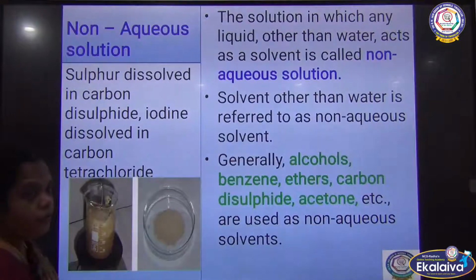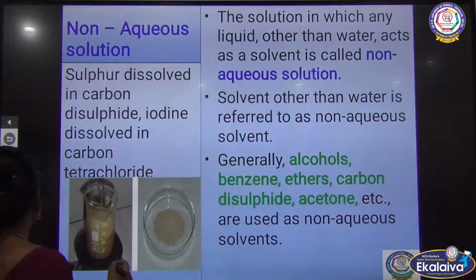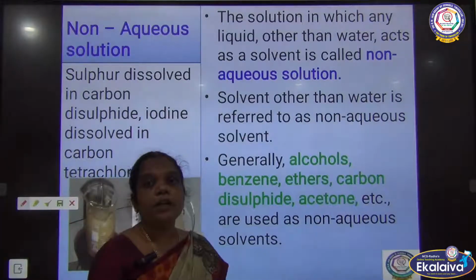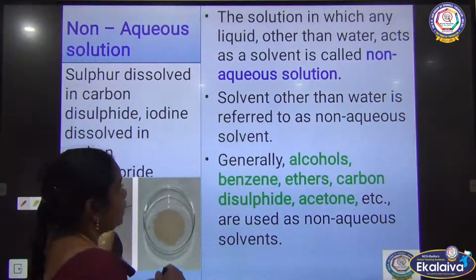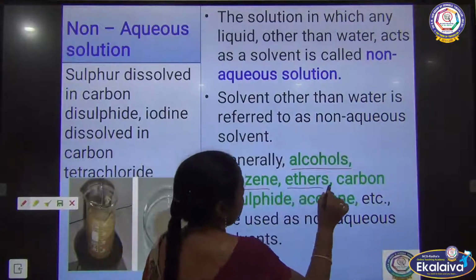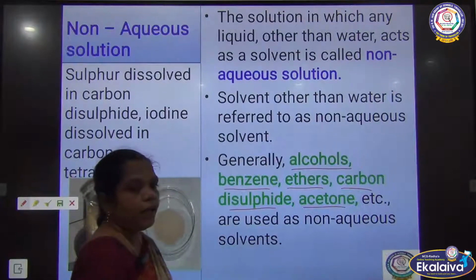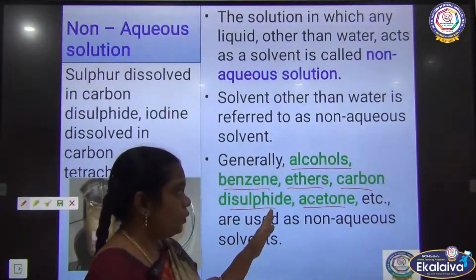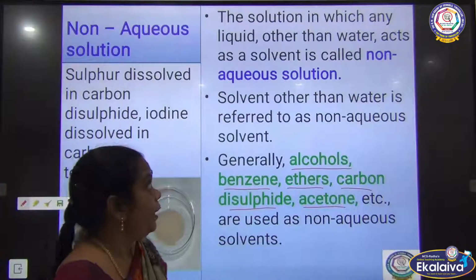And next, non-aqueous solution. From the word itself you can tell that non-aqueous means other than water. Some substances are not soluble in water, so they need some other solvent, like alcohol, benzene, ether, carbon disulfide, acetone. These act as solvents for substances which are not soluble in water.